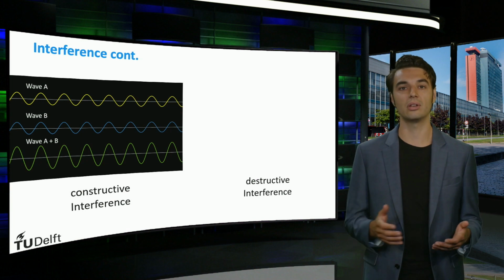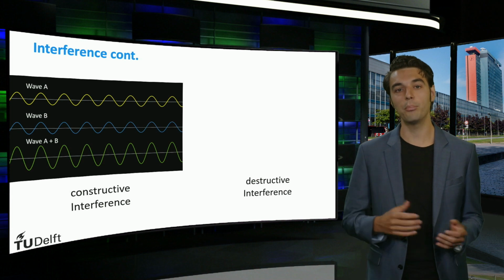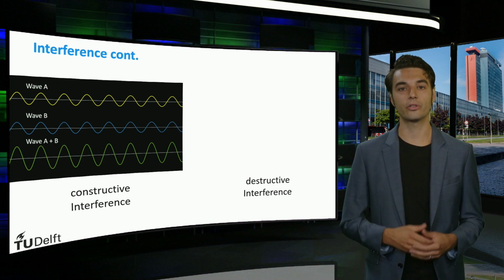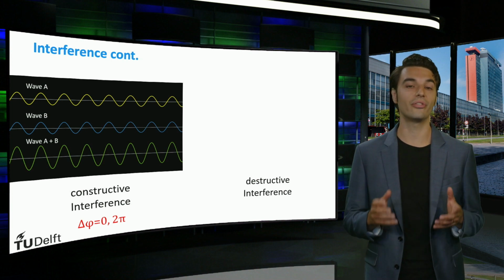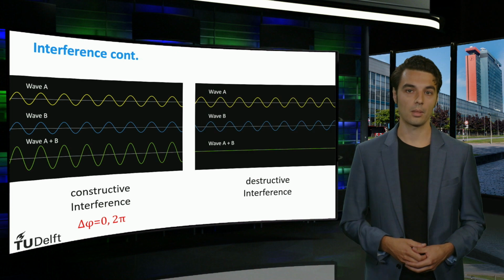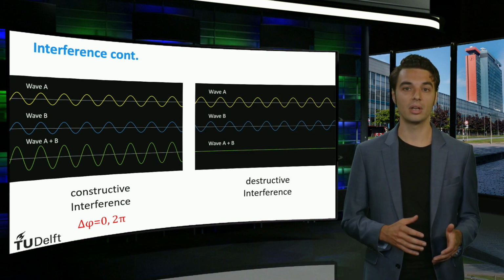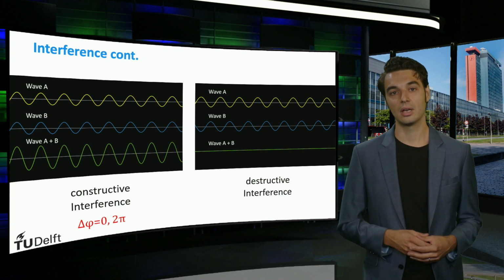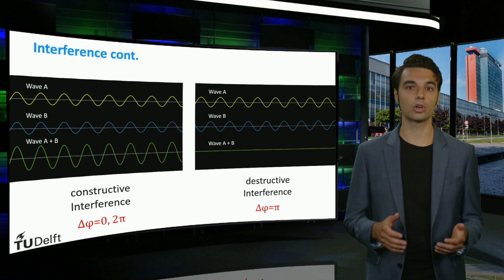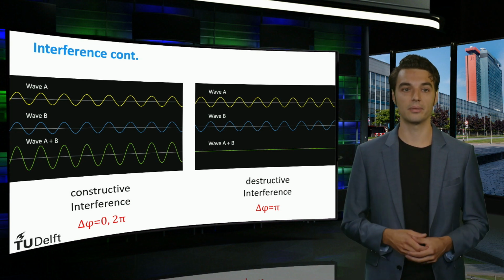Two waves in phase exhibit constructive interference. The amplitude of the peaks and troughs of the waves will then add up. This constructive interference occurs when the phase shift between the waves is 0 or 2 pi. When the peak of one wave aligns with the trough of the second, they are in antiphase. Their amplitudes will then cancel each other out. This occurs when phi is an uneven number multiplication of pi.